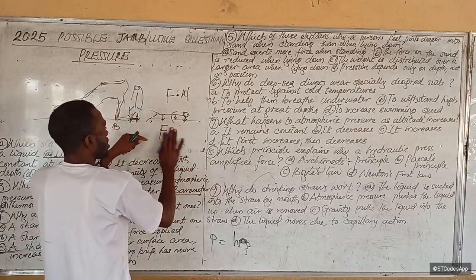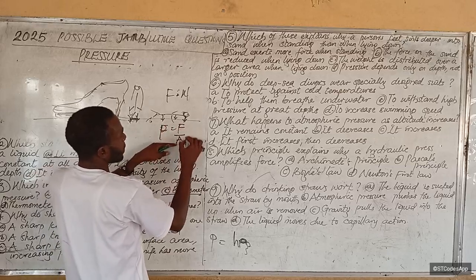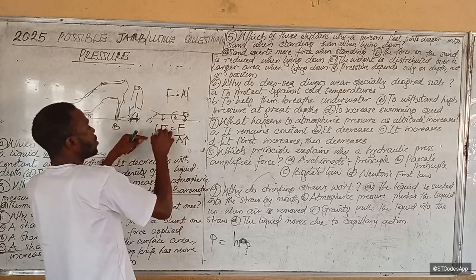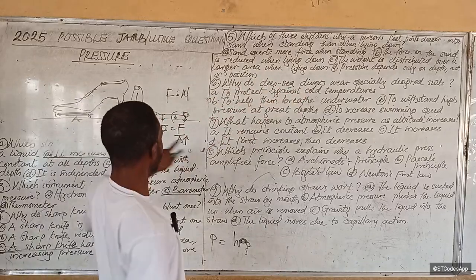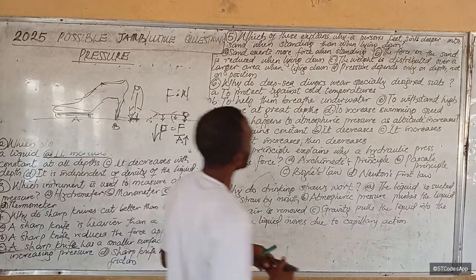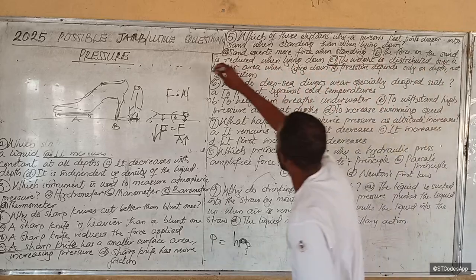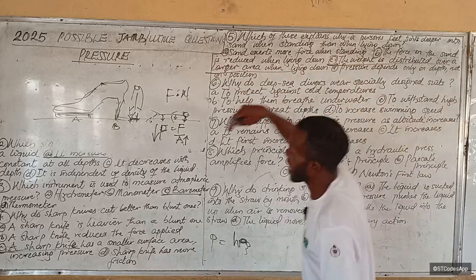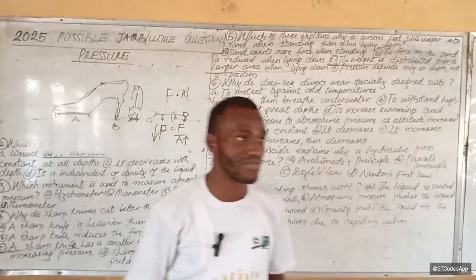Consider the formula again. Pressure equals force over area. Surface area is large, so pressure will be lower. Do you understand? That's why you will not sink if you are lying down, but you will sink if you are standing, because your weight is distributed over a large surface area when you are lying down. Does that make sense? Yes, ma'am.